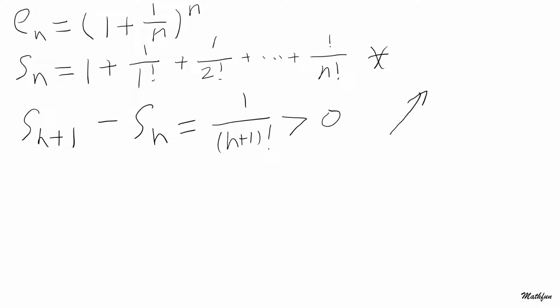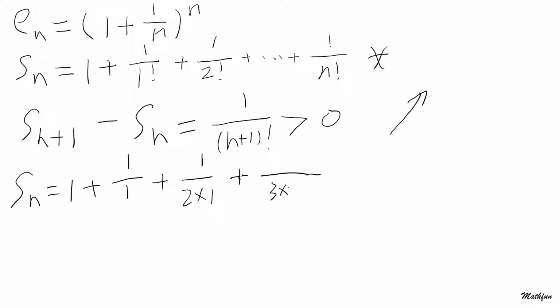At the same time, let's look at S_n. S_n is equal to 1 plus the reciprocal of factorial 1, which is 1, plus factorial 2, which is 2 times 1, plus, let's have a couple more, factorial 3, which is 3 times 2 times 1, and the reciprocal, plus factorial 4, which is 4 times 3 times 2 times 1, and then dot dot dot, plus the reciprocal of n factorial.